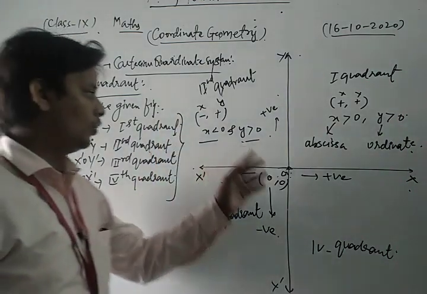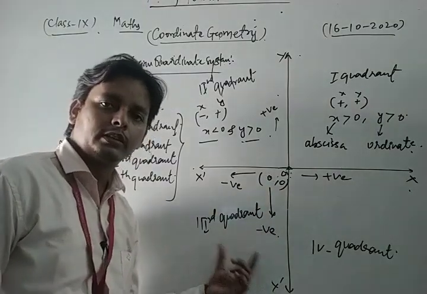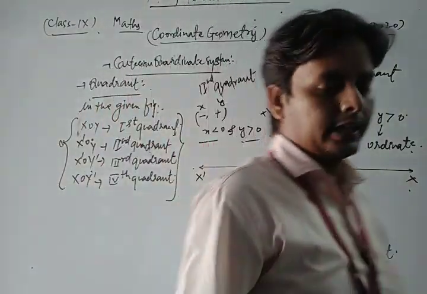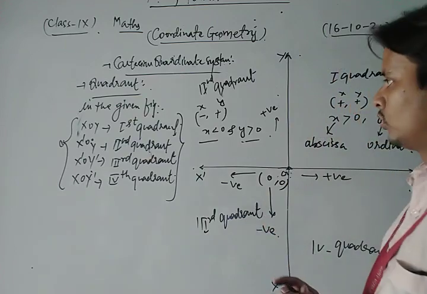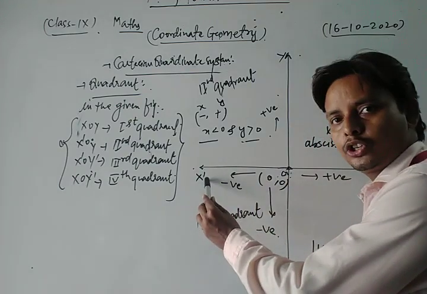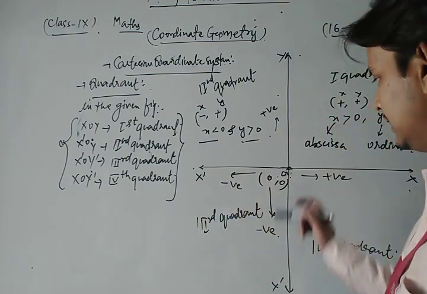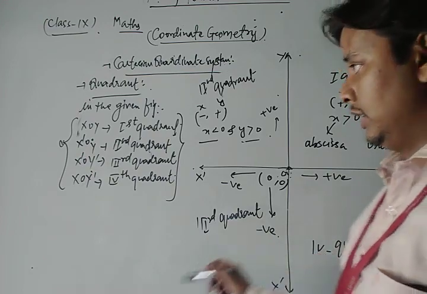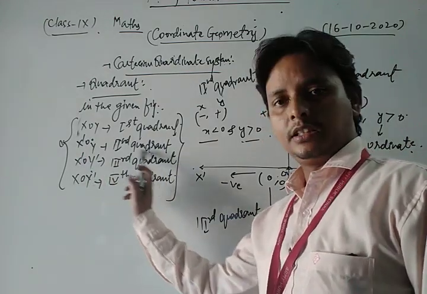Now we discuss the third quadrant. In the third quadrant, this is the negative direction of x and this is the negative direction of y.